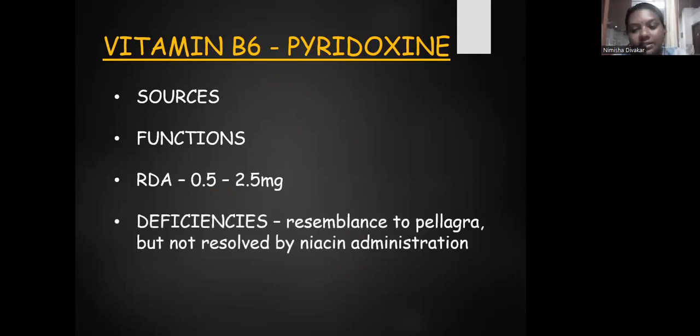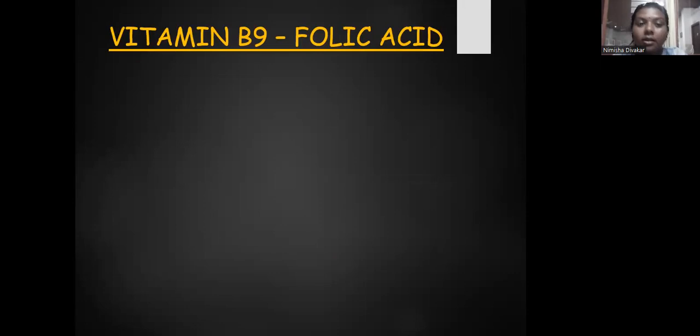Deficiency symptoms resemble that of pellagra, but they are not resolved by niacin administration. So how we differentiate between the deficiencies of pyridoxine and niacin is we administer niacin to the patient, and if it is resolved by niacin, that is pellagra, and if it is not resolved, that is the deficiency of pyridoxine.